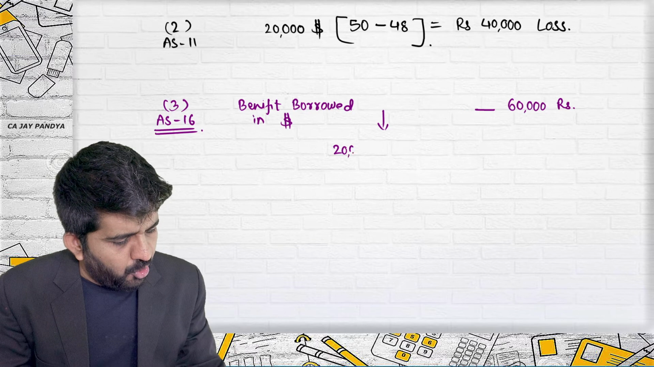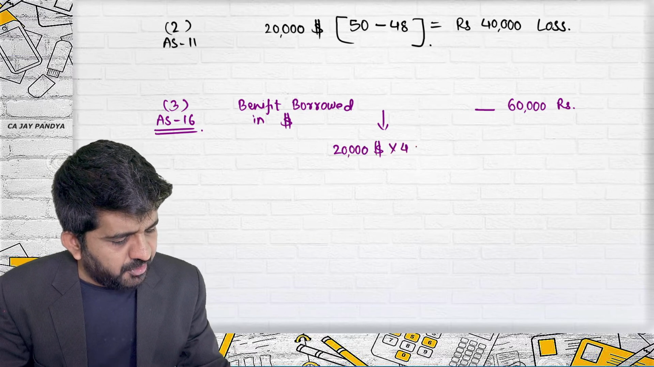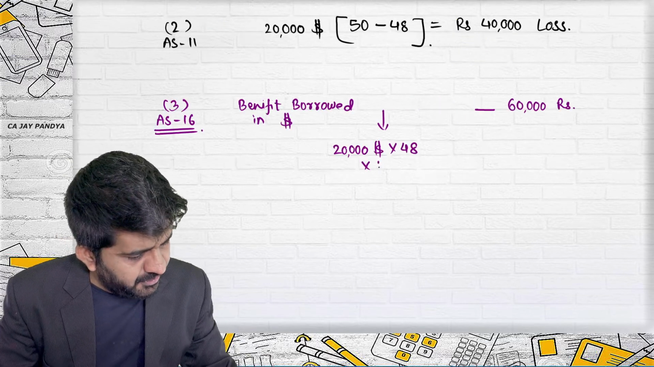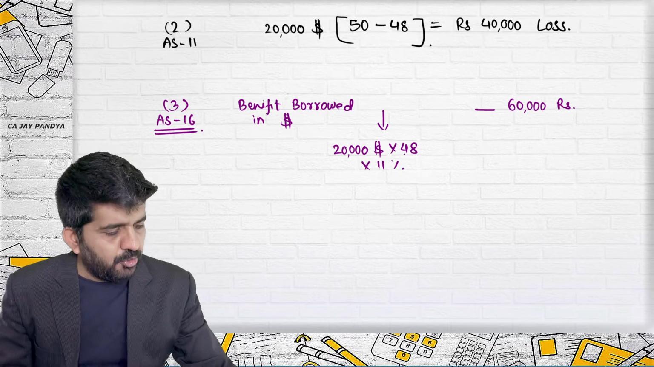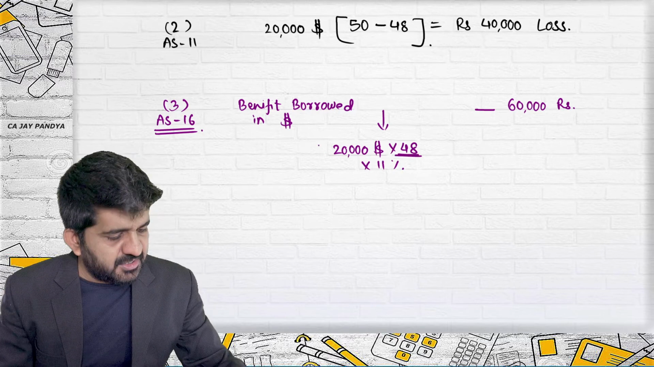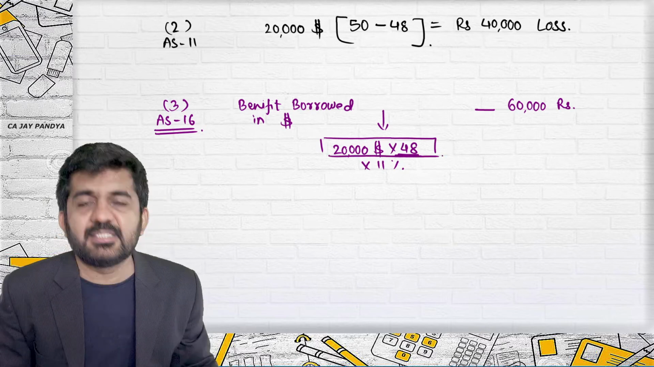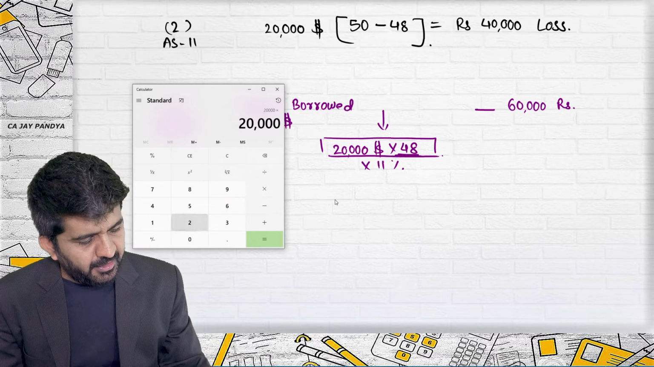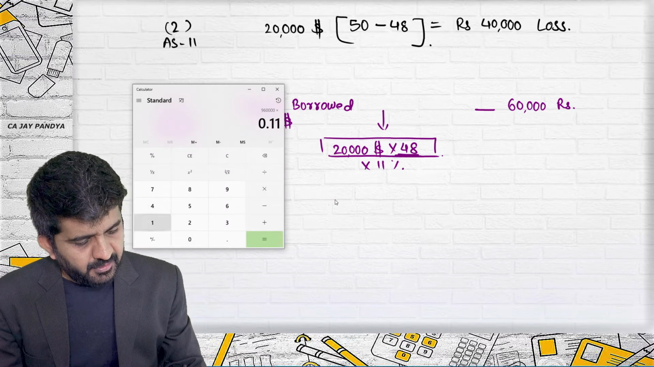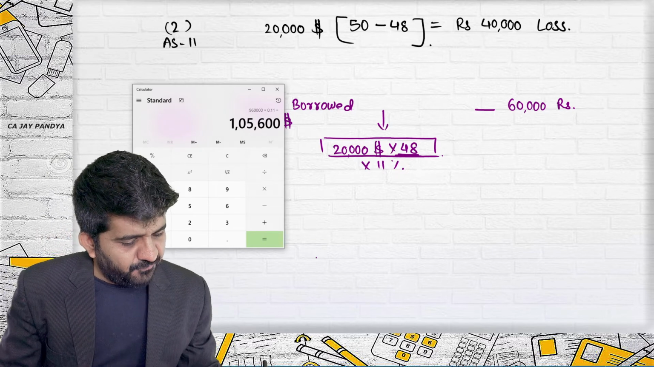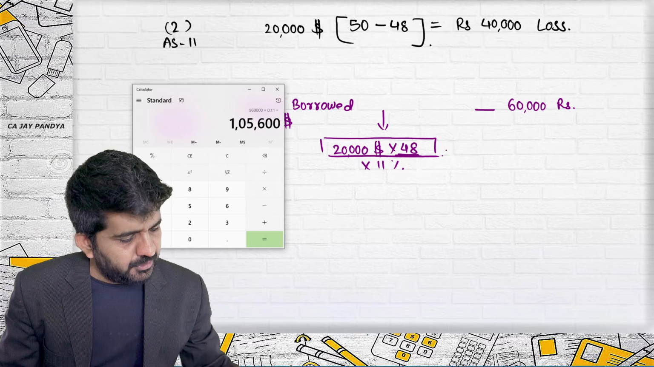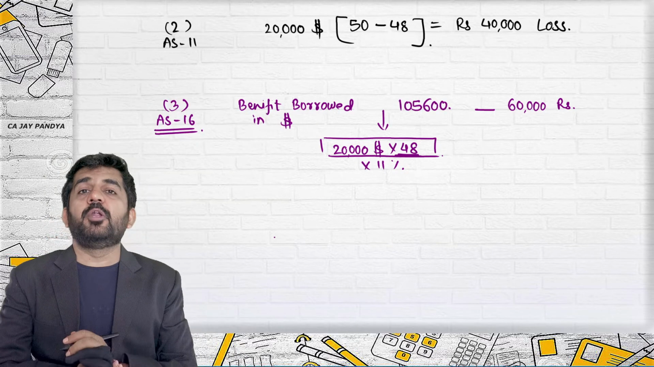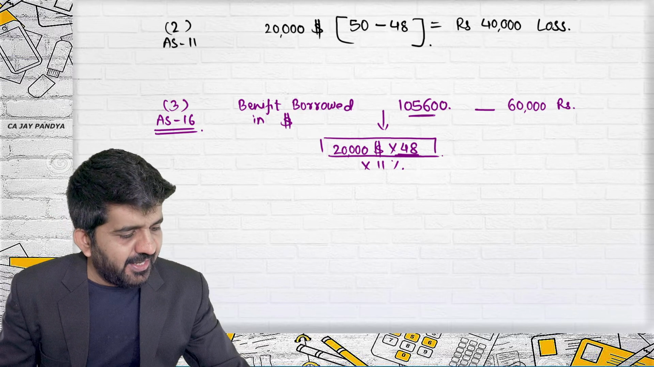You would have borrowed $20,000 into 48, this much in rupees, multiplied by 11%. Now you will say, sir, why have you taken the beginning rate? Because please try to understand, my requirement in rupees was this. So I should be taking this rate. What would be the answer? 20,000 into 48 into 11% is 1,05,600. 1,05,600 would be my cost if I had borrowed from India.